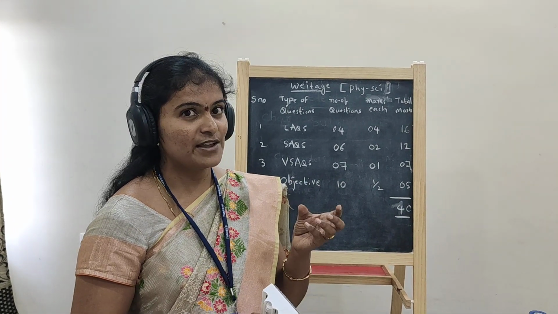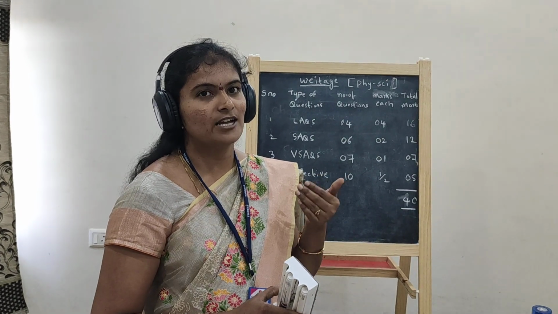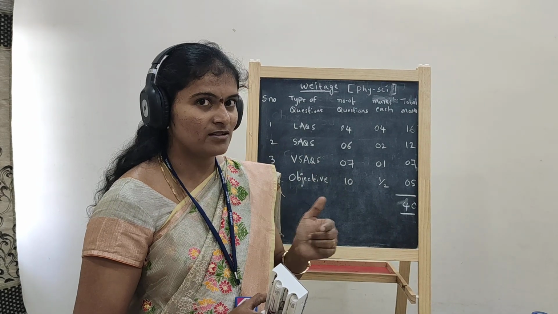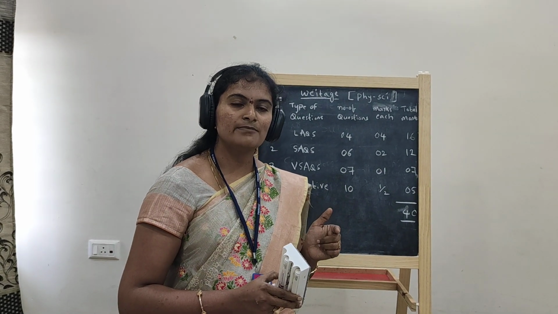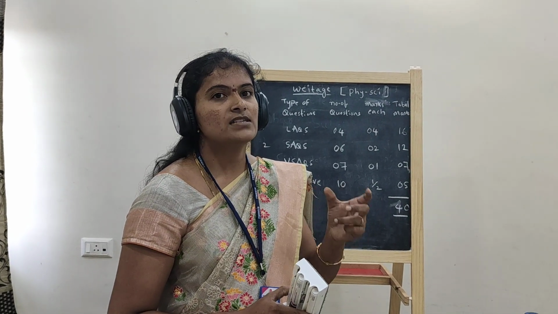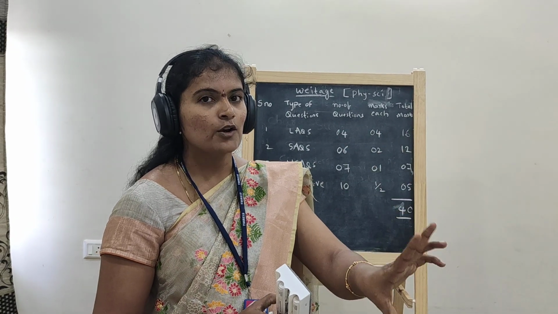Here we are using that particular word electron, that's why I am doing the recapitulation. You remember it. What is meant by electron? Electron is a fundamental particle of an atom which is a negatively charged particle of charge 1.6 x 10^-19 coulombs.